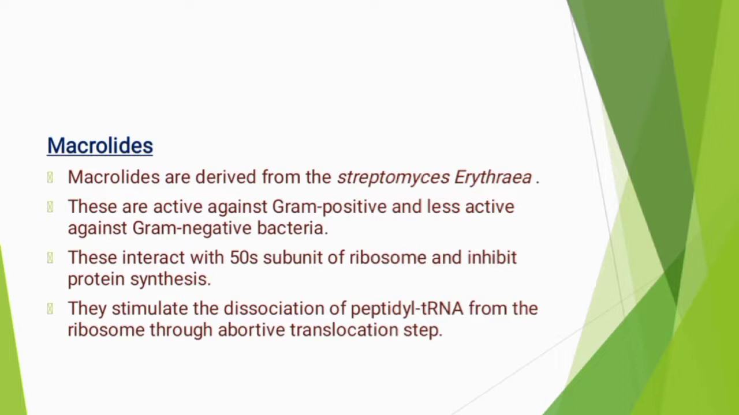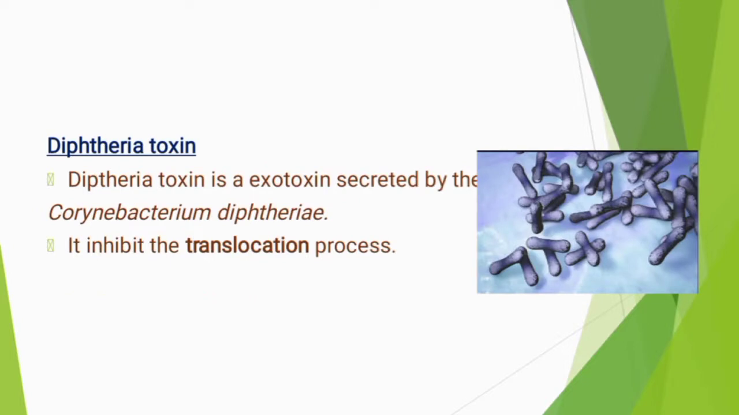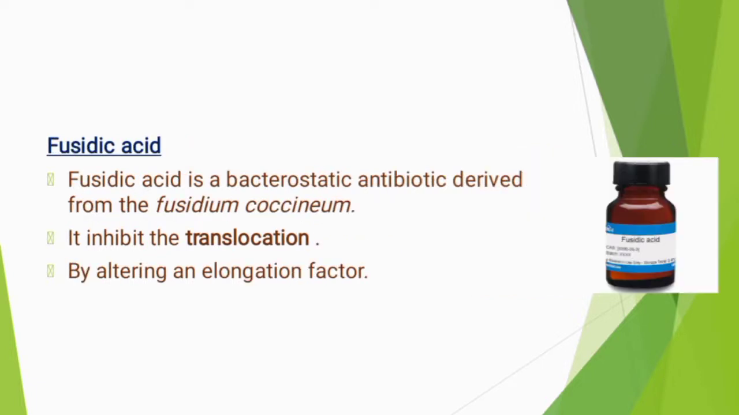Next is diphtheria toxin. Diphtheria toxin is an exotoxin secreted by Corynebacterium diphtheriae, which also inhibits the translocation process. The next inhibitor is fusidic acid. Fusidic acid is a bacteriostatic antibiotic derived from Fusidium coccineum that alters the elongation factors. There are different types of elongation factors present in the translocation process at the step of elongation. So it alters the elongation factor and inhibits translocation.